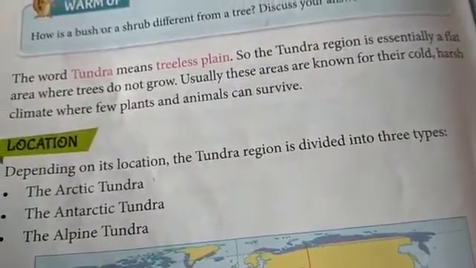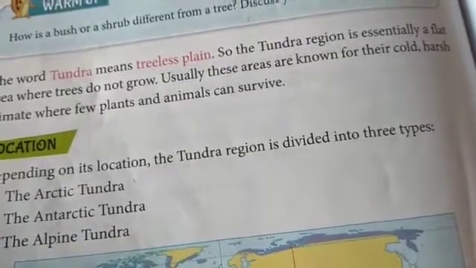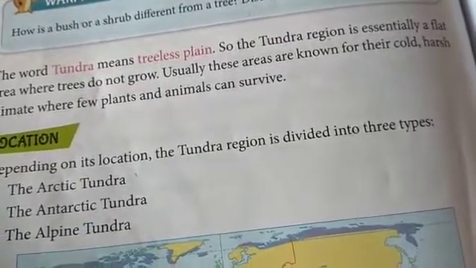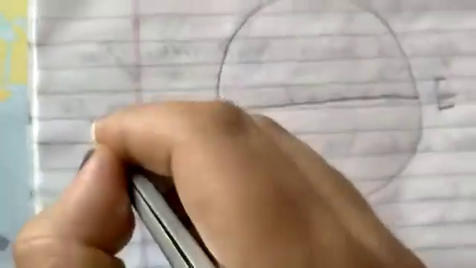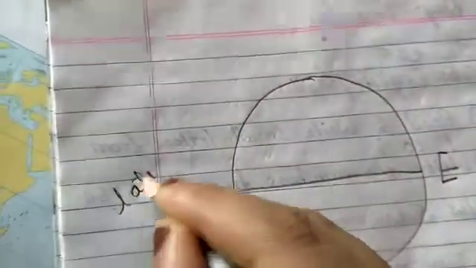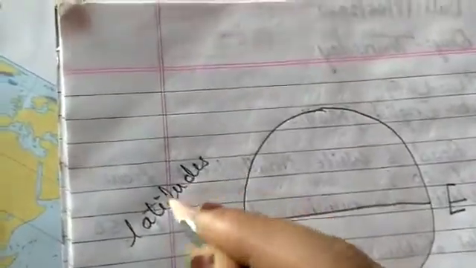Children, in our previous class, if you have not seen the videos, I will show you what latitudes are. Suppose this is the earth. Some imaginary lines run from east to west. These are called latitudes.